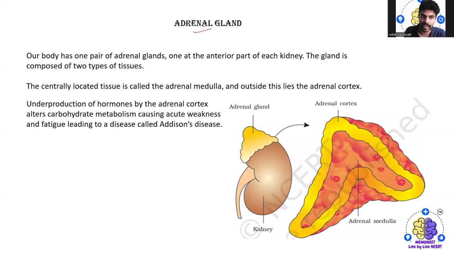Next, we have the adrenal gland, and our body has one pair of adrenal glands, one at the anterior part of each kidney. The gland is composed of two types of tissues. The centrally located tissue is called the adrenal medulla. The outside is called the adrenal cortex. Under-production of hormones by the adrenal cortex alters carbohydrate metabolism, causing acute weakness, and may lead to the disease called Addison's disease.